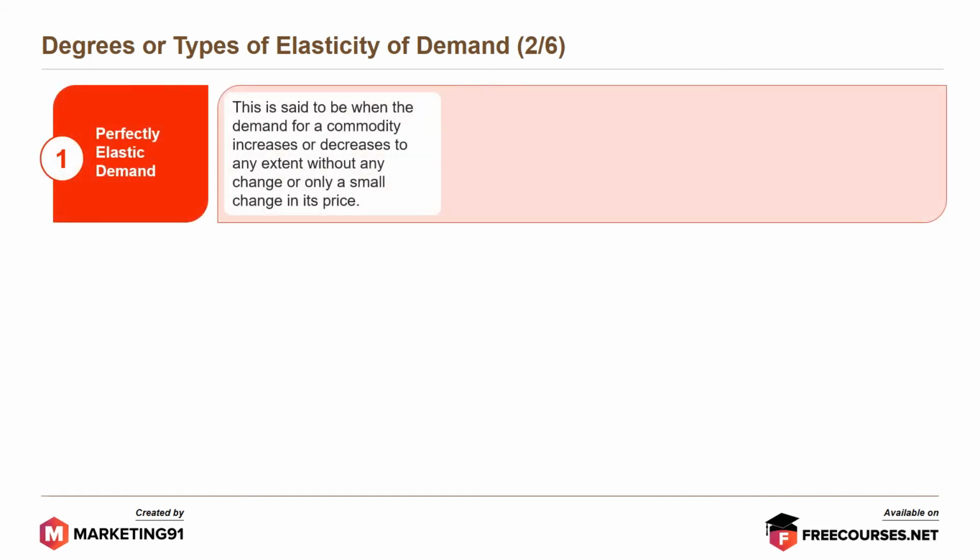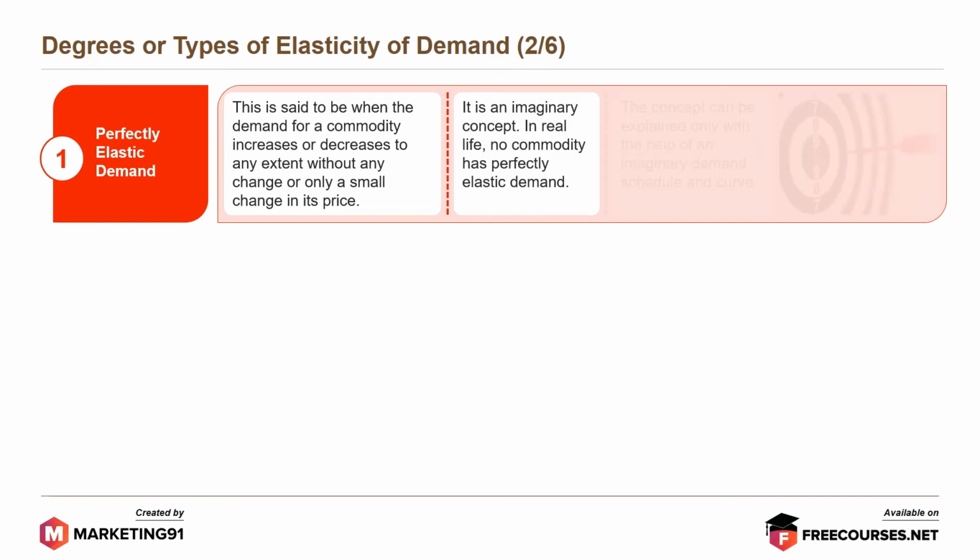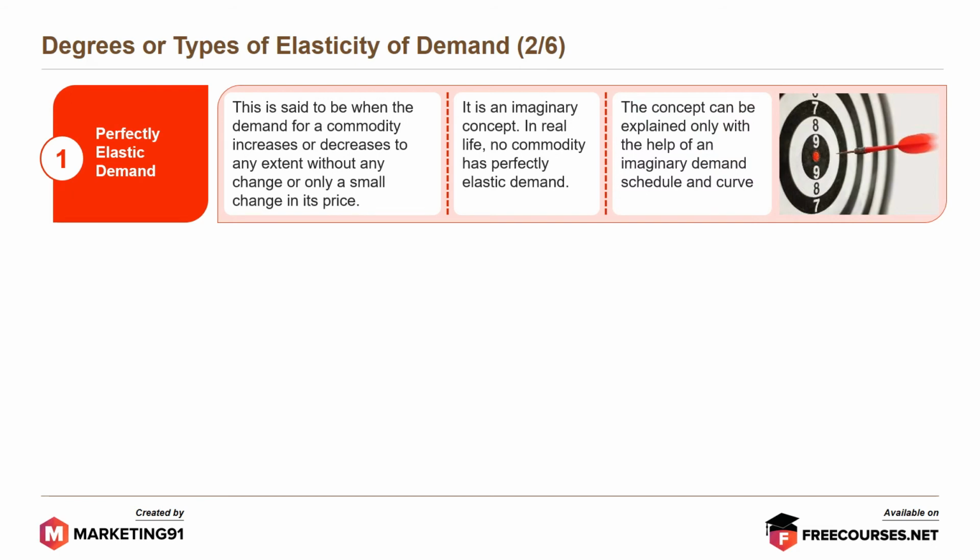First, perfectly elastic demand. This is said to be when the demand for a commodity increases or decreases to any extent without any change or only a small change in its price. It is an imaginary concept. In real life, no commodity has perfectly elastic demand. The concept can be explained only with the help of an imaginary demand schedule and curve.